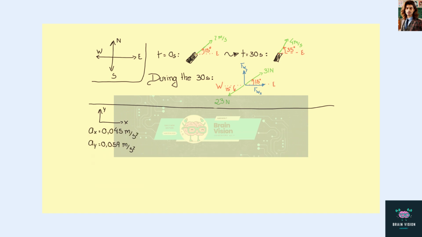Okay, now we calculate the net force in each direction, x and y.